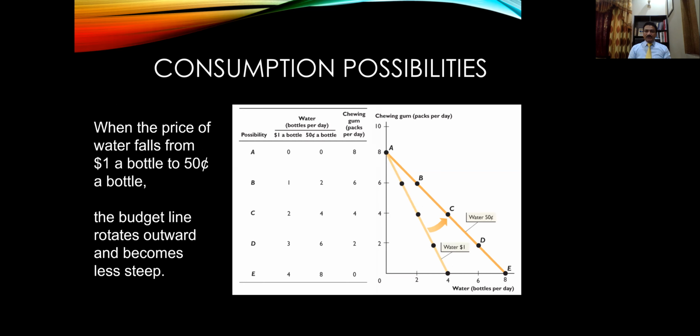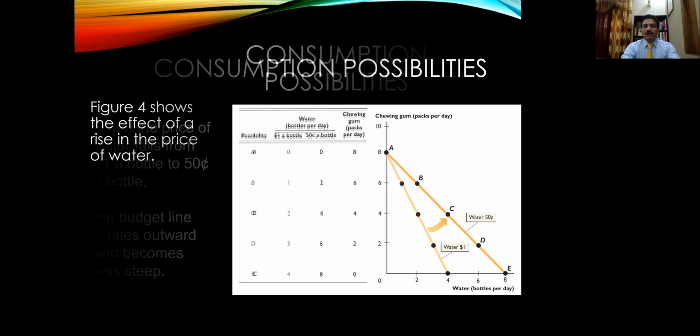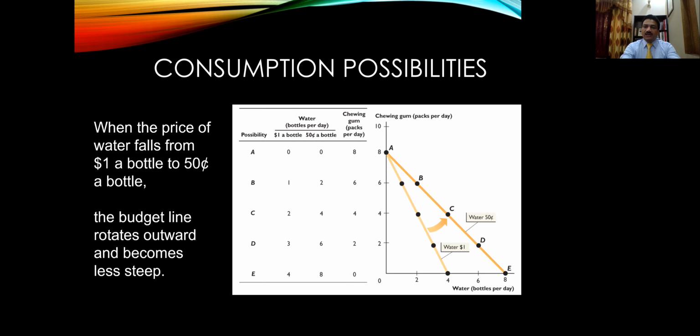Now the slope of the budget line changes because the price of a water bottle changes. Now he can consume either 8 packs of chewing gum or 8 bottles of water. So his consumption choices, or consumption possibilities, expand.